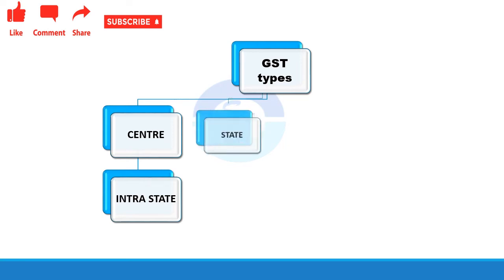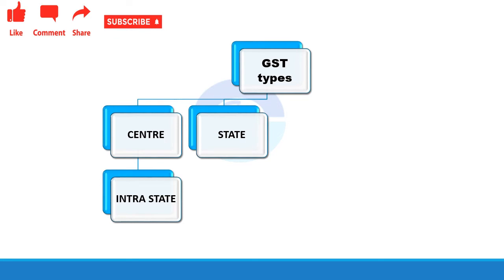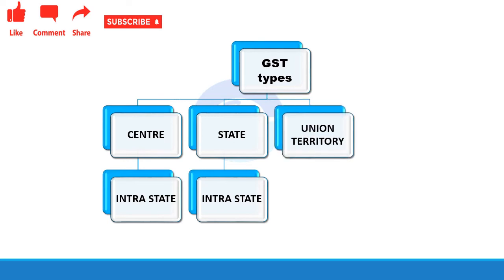Next it is the state GST, which is imposed and collected by the state itself, and it is within the state territory only. That is also intra-state. Next it is the union territory GST, which means within that union territory only.